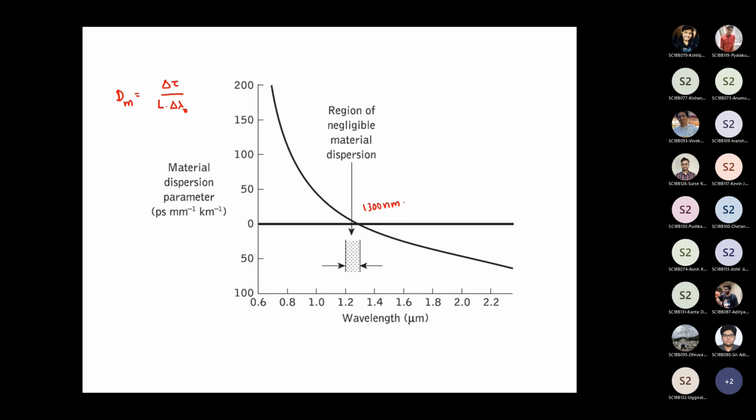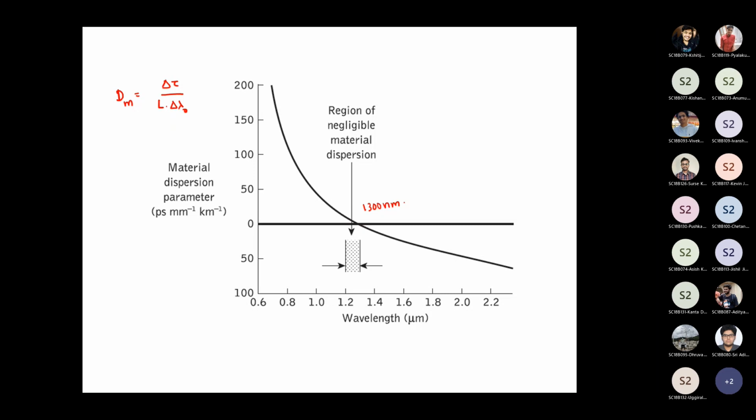So remember, when you're launching signals inside an optical fiber, the signal is going to degrade. Degrade means it is going to lose amplitude, and also it's going to broaden. So if you send signals at 1300 nanometer, you can ensure that the signals will have the least dispersion.